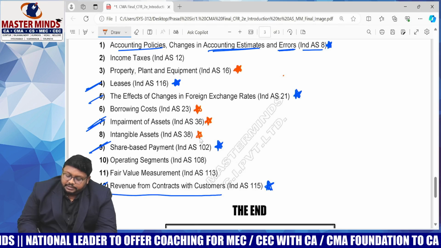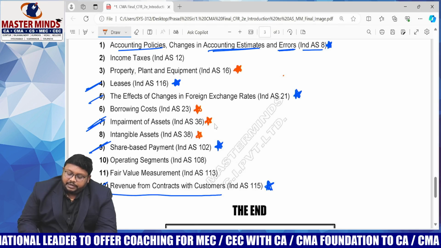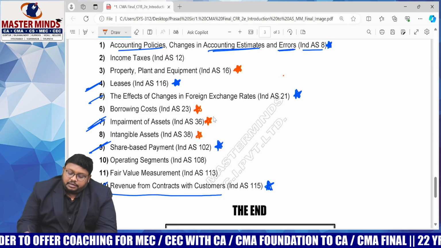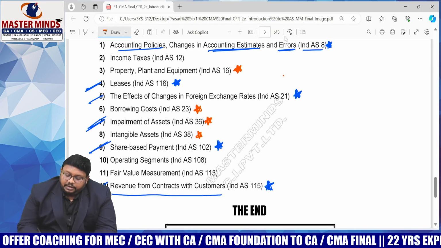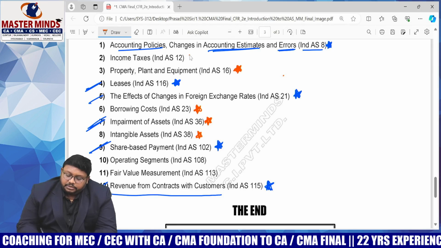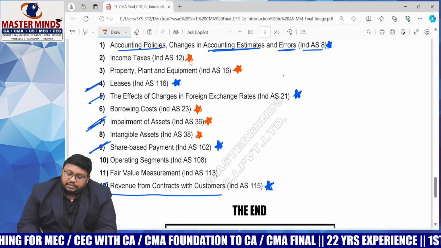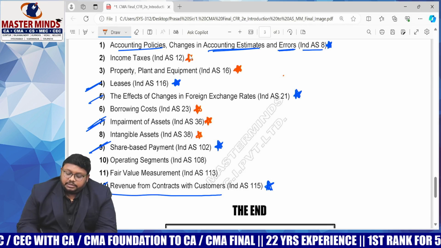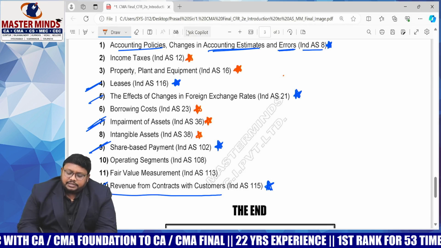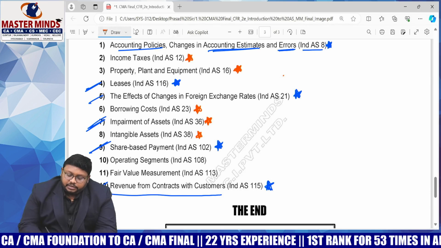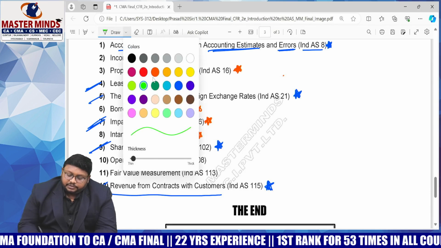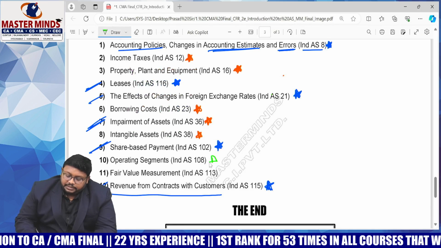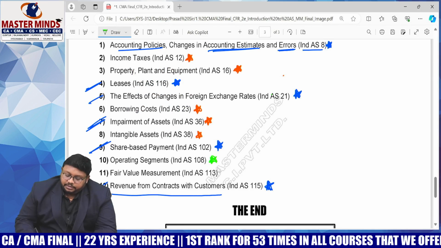And also intangible assets. Property, plant and equipment, intangible assets and impairment of assets come under the second category, and borrowing cost also comes under the second category. And income taxes also. They will ask you multiple choice questions on calculation of DTA and DTL. This is a small but very important chapter for calculation. And we are giving the other preference for green. Here, the remaining operating segments are multiple choice and important.